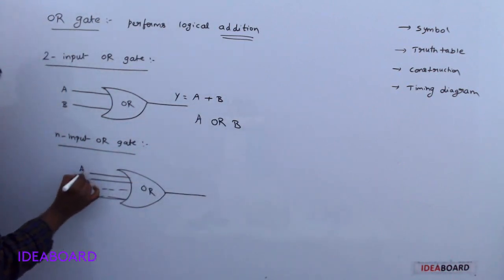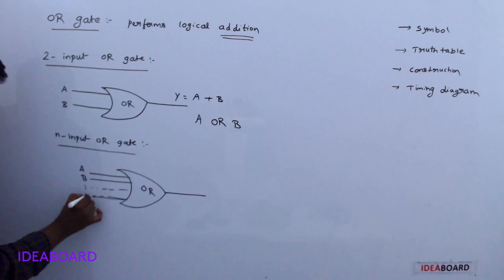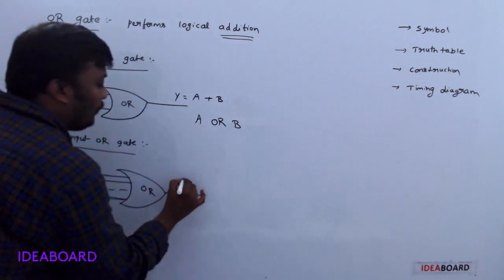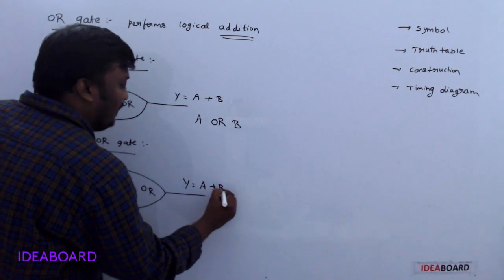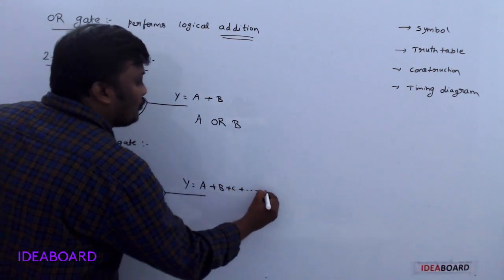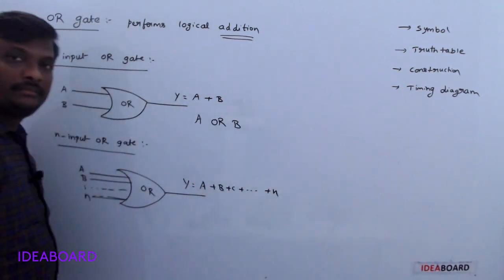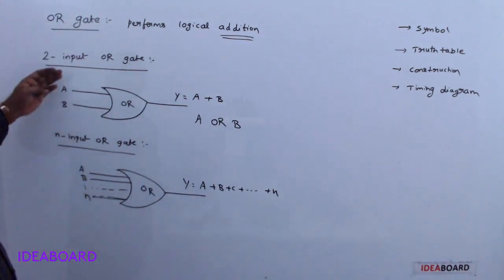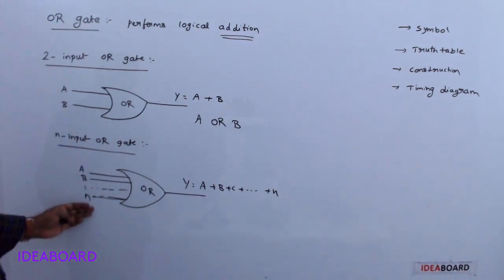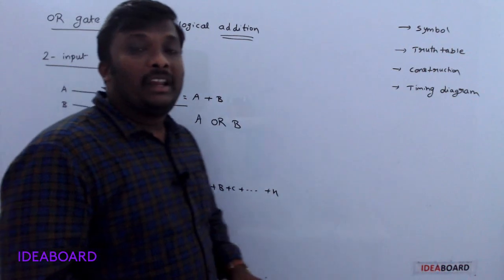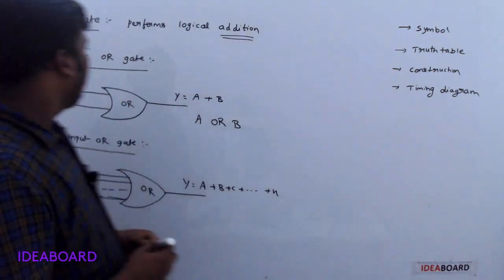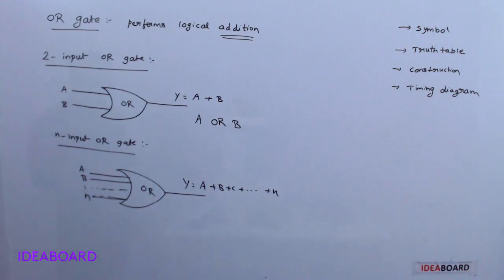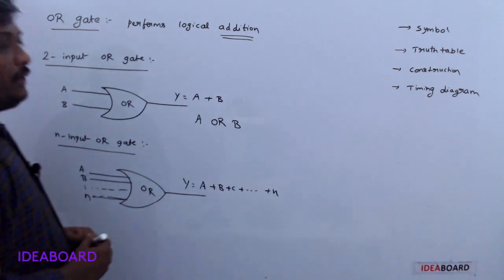So here I take A, B, C, and so on up to n, but the output Y is A plus B plus C and so on plus n. So we may take two or more inputs, but we have only one output. Clear? So this is the symbol for the OR gate.